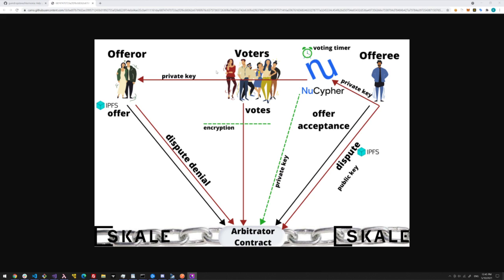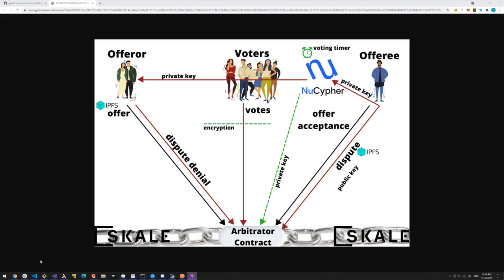So, anyways, back to the agreement. Let's say the renter approves the agreement. Now, at the end of the lease, before the agreement expires, let's say the landlord feels that their property was damaged in some way, and they want some compensation pulled out from the deposit. Now, the landlord in this case can't just pull that deposit out of the smart contract. They don't have that type of power, which is good because it protects the renter.